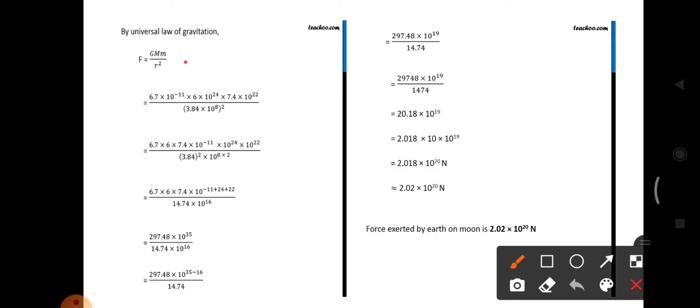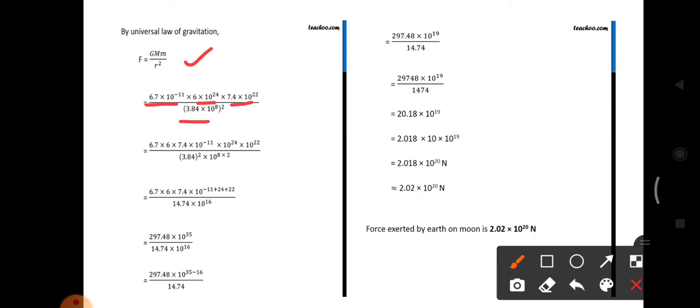By the universal law of gravitation, we know that F equals G capital M into small m by R squared. The G value is 6.7 into 10 power minus 11. The capital M value is 6 into 10 power 24. The small m value is 7.4 into 10 power 22.